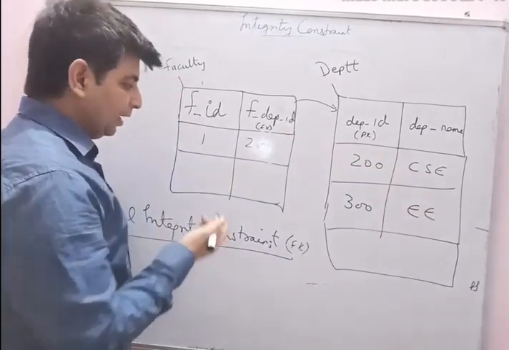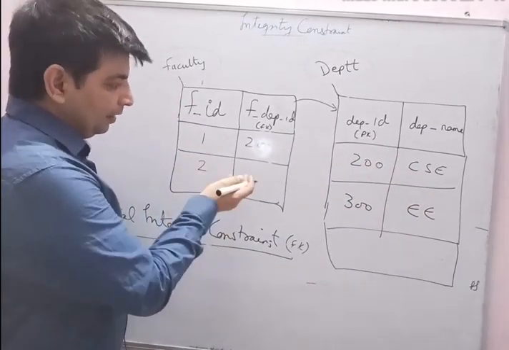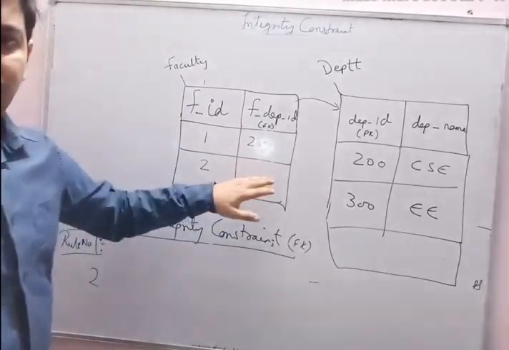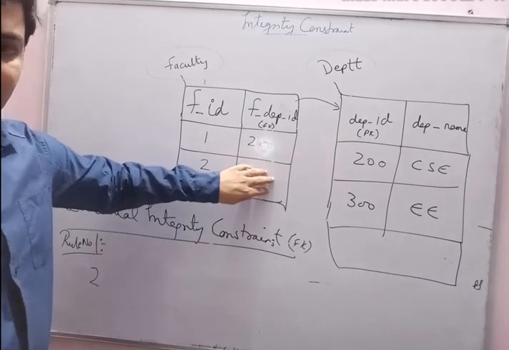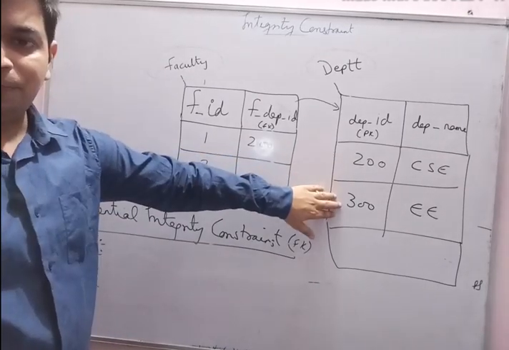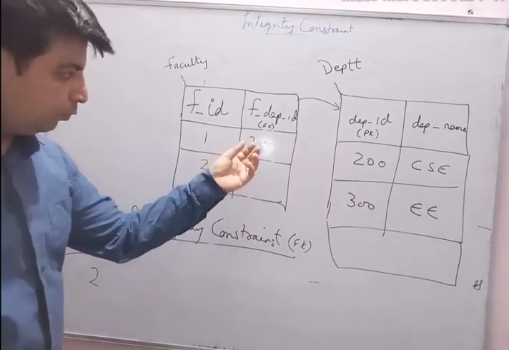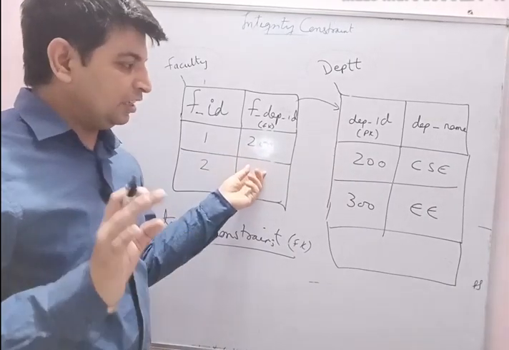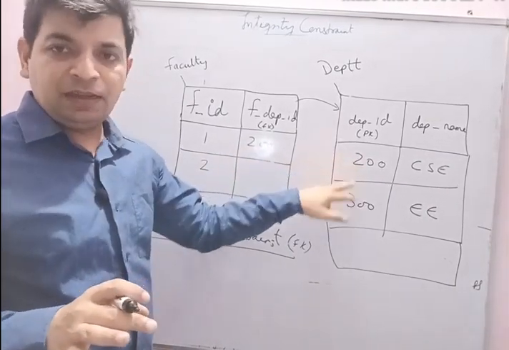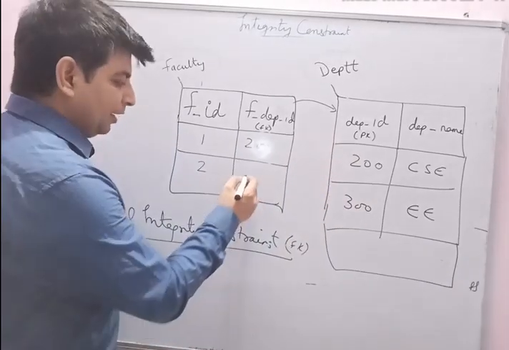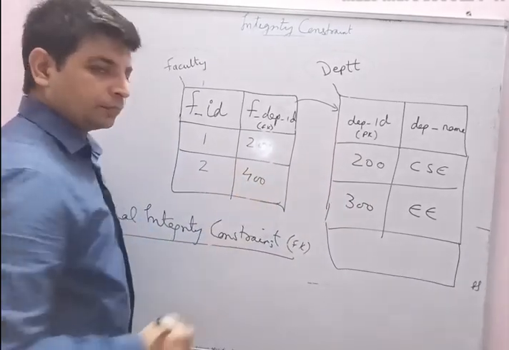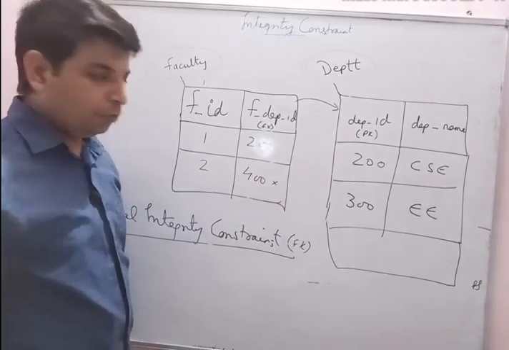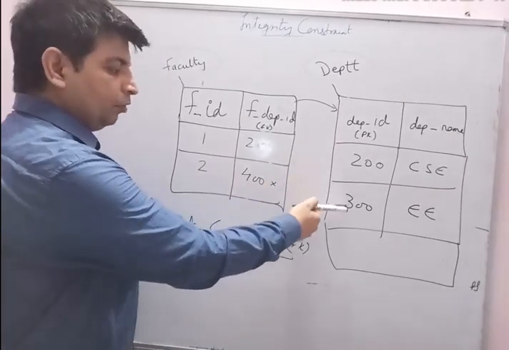Now another faculty comes, that is number 2. If I want to assign a value to this foreign key, then the value that comes in this foreign key must be either 200 or 300. It means the value that I want to put in this foreign key column must be mentioned in the primary key of the reference table. So I cannot write 400. If I write 400 over here, it will be wrong. I have to mention either 200 or 300.